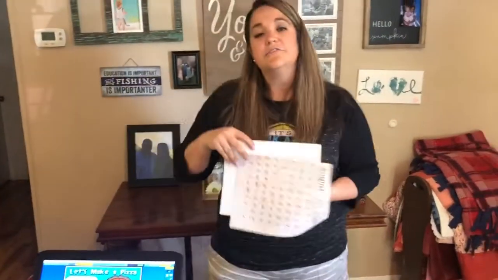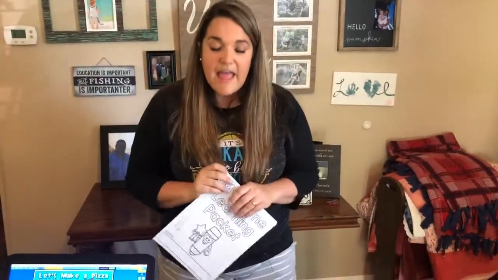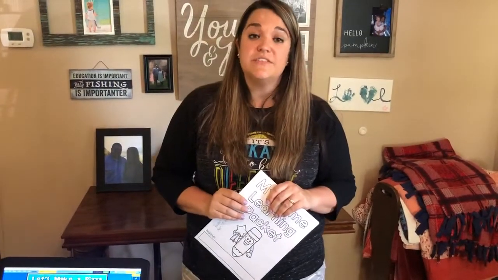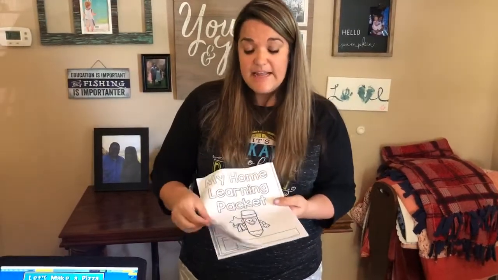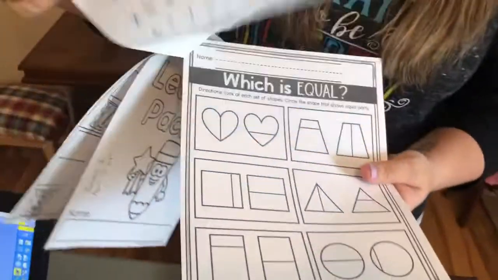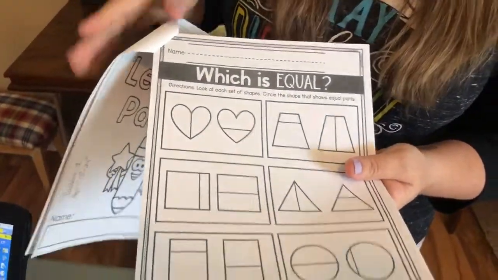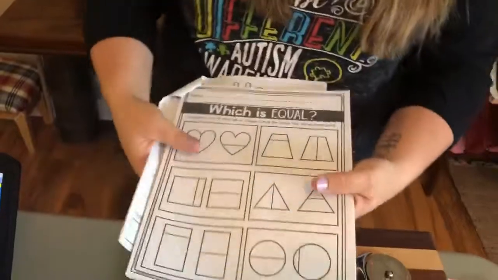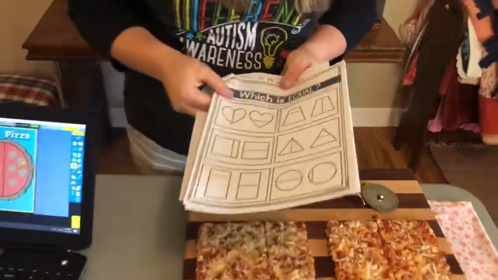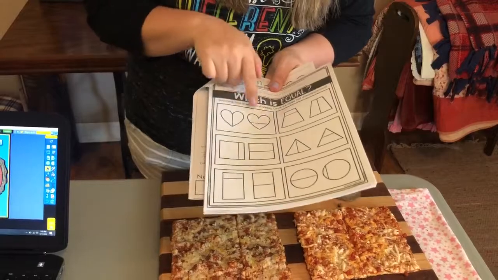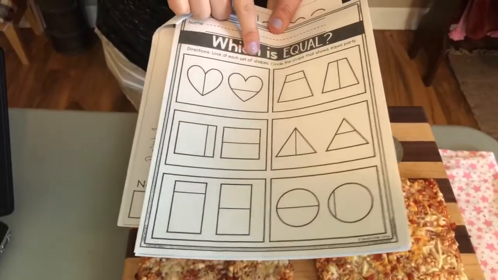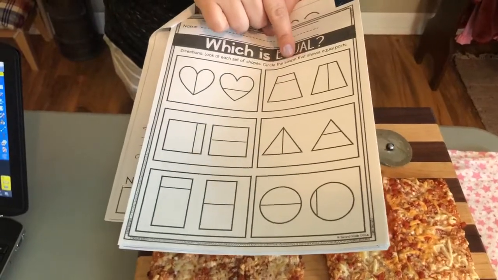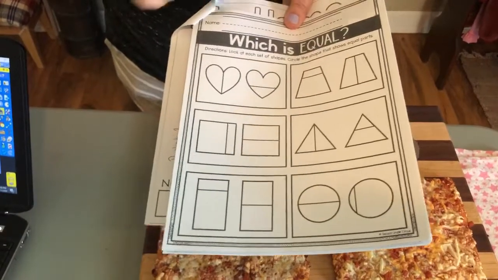All right, so that concludes our fractions lesson. At the school on Monday and Thursday, you can pick up packets from 10 to 6, and in these packets, they have all kinds of activities, okay? But we have sprinkled in fractions activities. So for this activity, let's review real quick. You have a heart. This is a heart and that is a heart. It says, look at each set of shapes. Circle the shape that shows the equal parts.